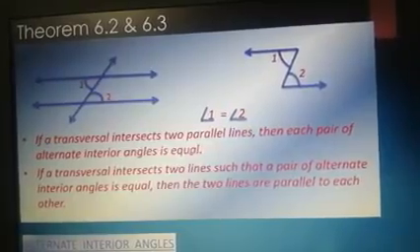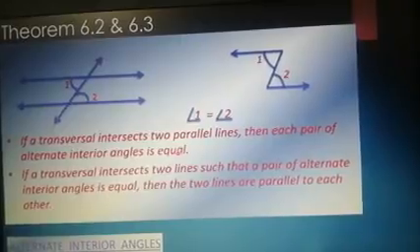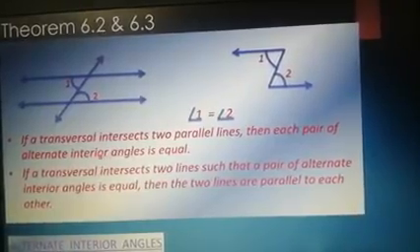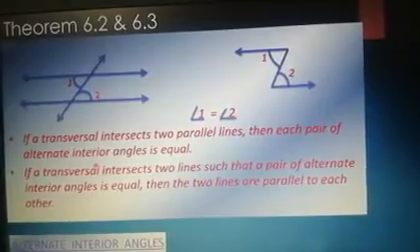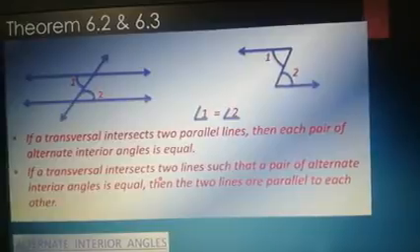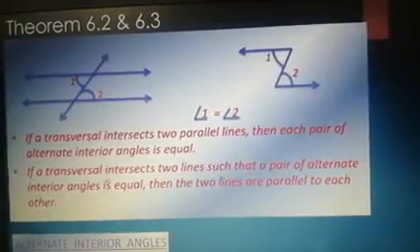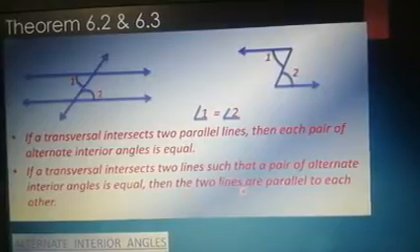So if the lines are parallel, then the alternate interior angles are equal. Can you guess what theorem 6.3 will be? Yes, it will be the reverse: if a transversal intersects two lines such that a pair of alternate interior angles is equal, then the two lines are parallel to each other.